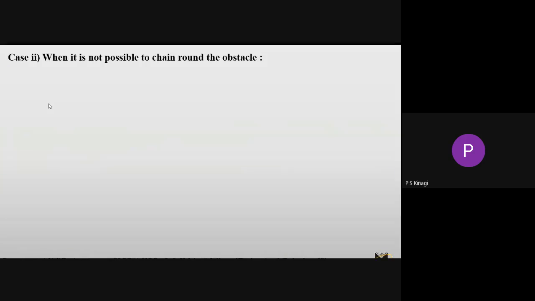Then the second case, that is when it is not possible to chain round the obstacle. The example is a river. In this also there are 4 methods. We'll discuss them one by one. So, same as before, method 1: the obstacle is a river.